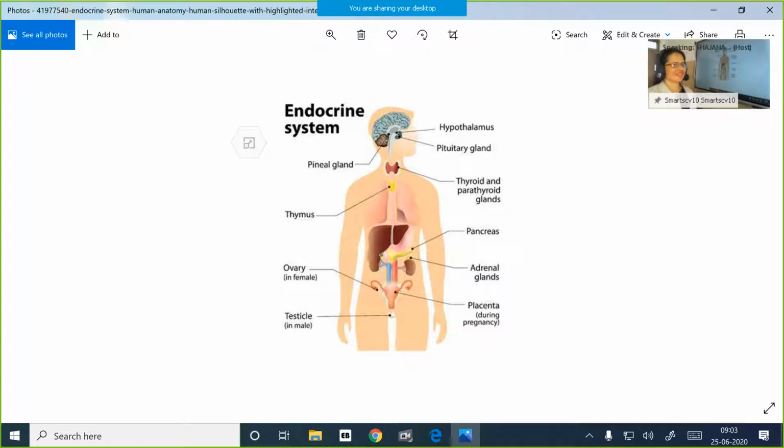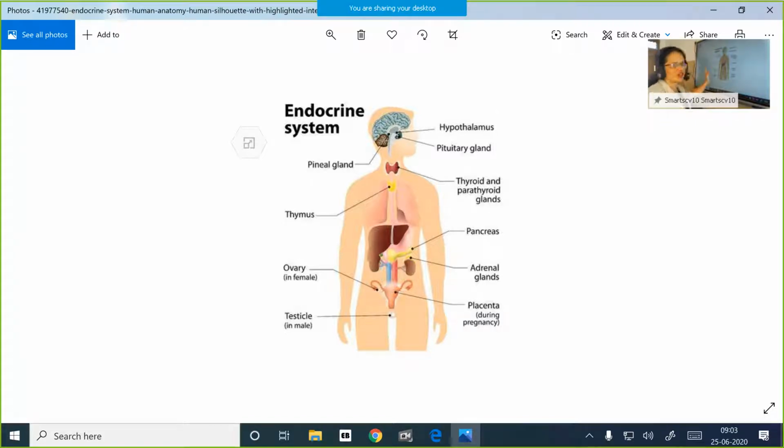For the last two classes, we are discussing the endocrine glands and the endocrine system, and the hormones produced, and I hope you find it interesting. We stopped at the pancreas yesterday. We will revise the topic, and next we will move on to the three other endocrine glands, that is adrenal glands, testes and ovaries. Now we'll see the pancreas.